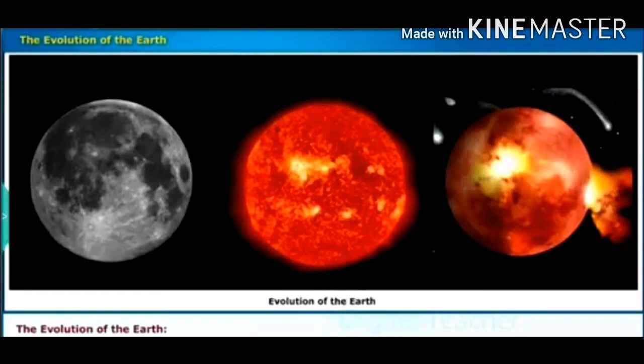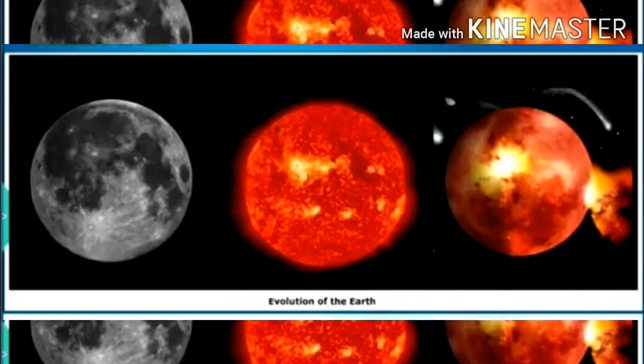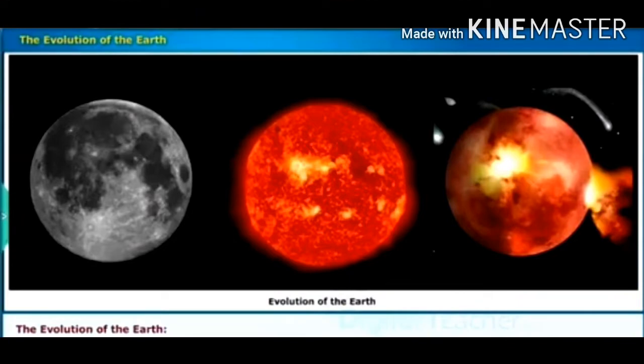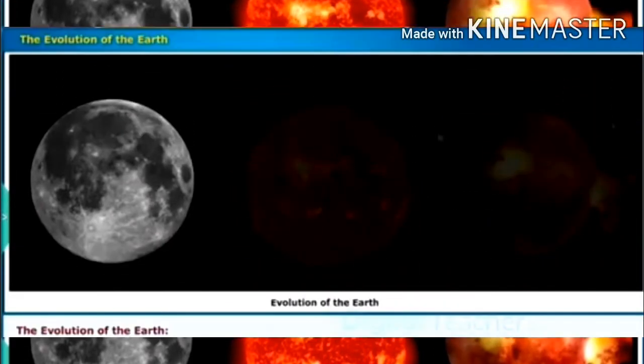Now let us learn about the evolution of our planet Earth. Scientists observed that the formation of the Earth is a result of various intermediate phases.